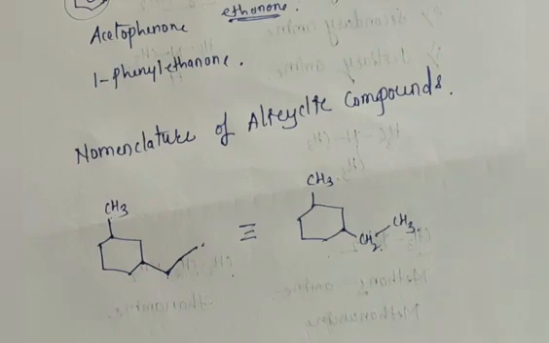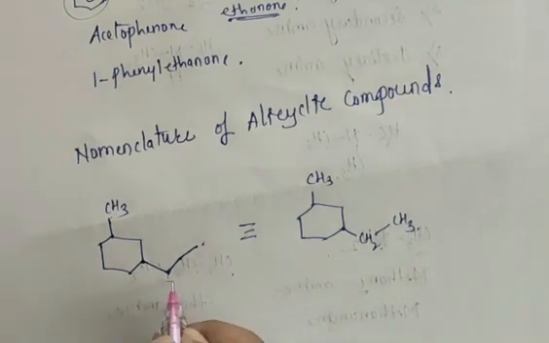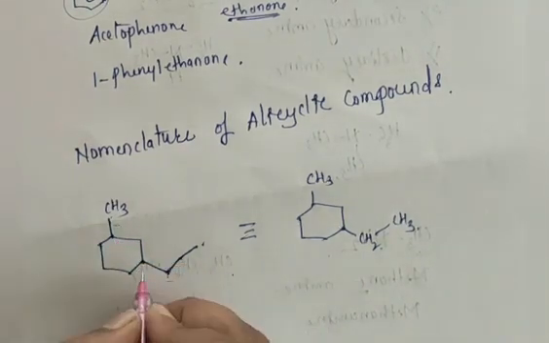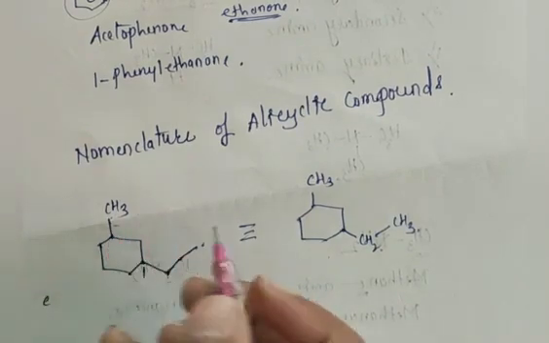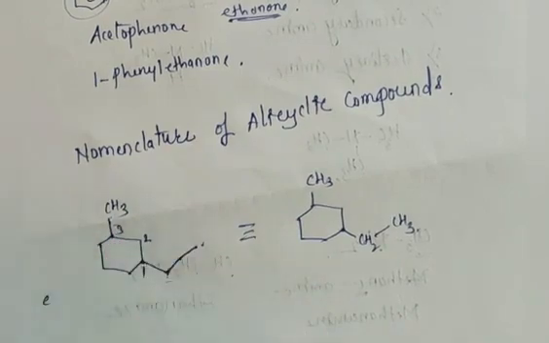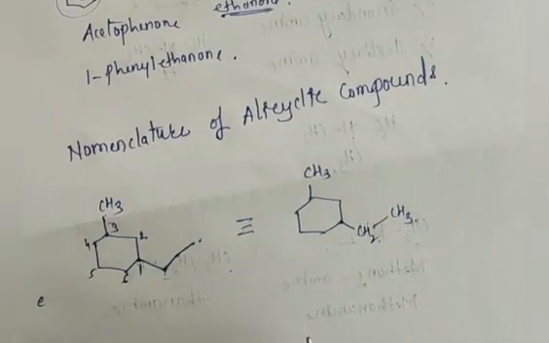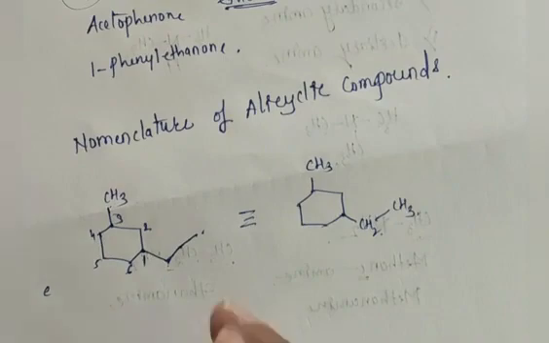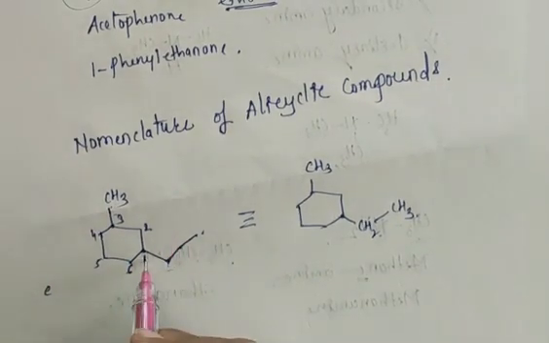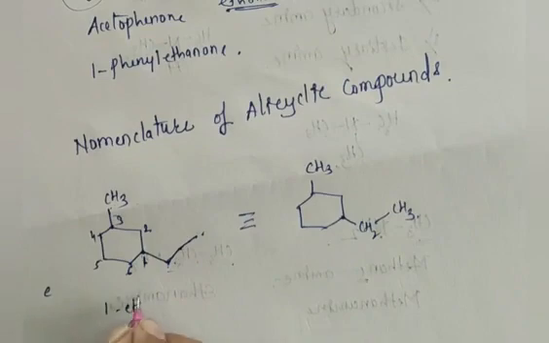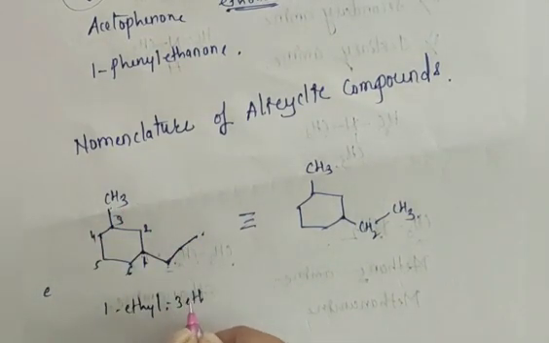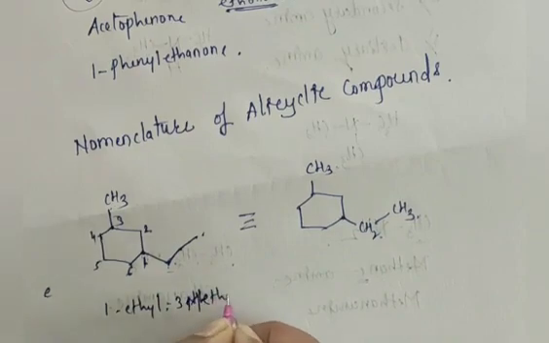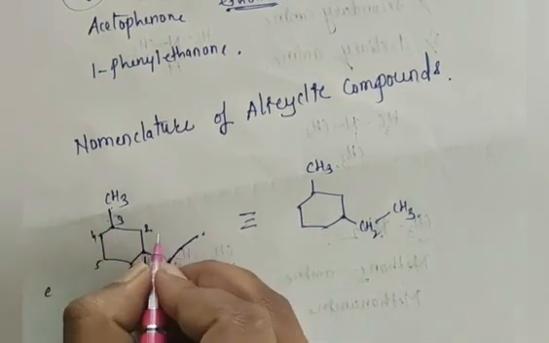All of you know that ethyl group is a larger group, and alphabetically E will become first. So this is the ethyl group, this is a methyl group. So numbering starts from this carbon, because E will become first, then M. So 1, 2, 3, 4, 5, 6. At the one carbon atom we have the ethyl group, so 1 ethyl. At the third carbon atom we have a methyl group, 3 methyl. 1 ethyl, 3 methyl.